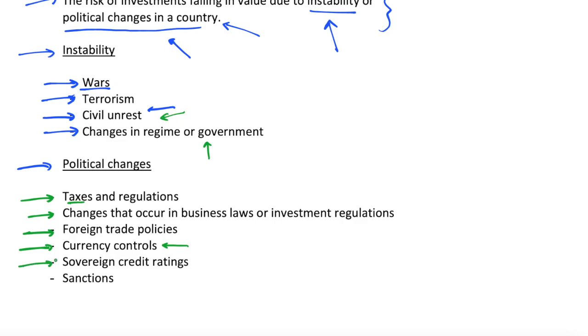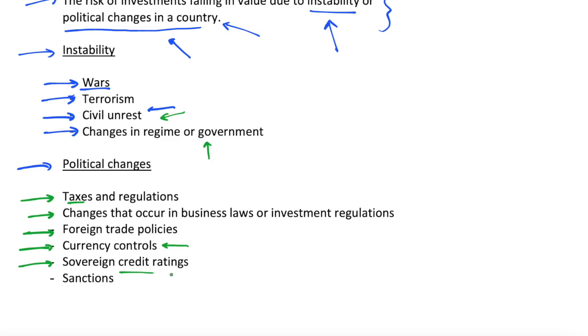We can also see sovereign credit ratings changing. So this is an assessment of the credit worthiness of a country. So if the country's credit rating was, say, downgraded, that government would be seen as having a higher risk of defaulting on its loan. So it would be more likely to not pay back its debts. So any assets that are backed by this government will be less valuable. And a sovereign credit rating can change for any reason. You may still have the same government in place, but they have just consistently not paid back their debt, so their credit rating is reduced.